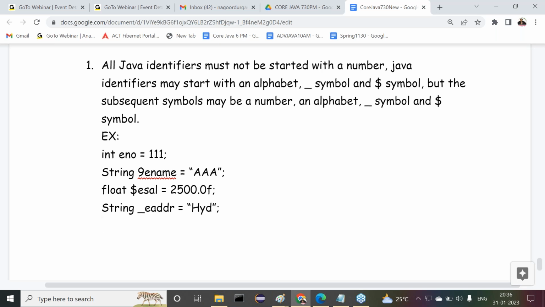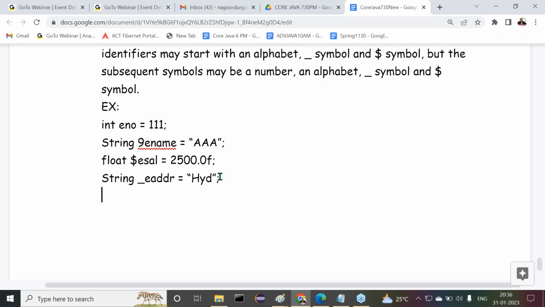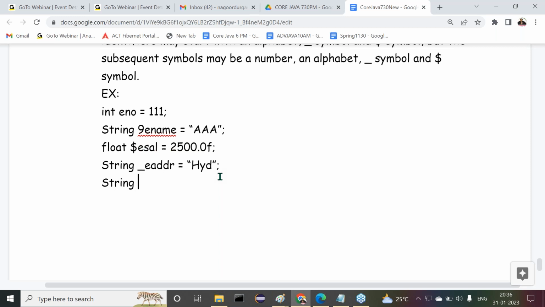These are examples I'm telling you; later I will check the validity of each one. Next one: string EMP9number is equal to 999. Then string EMP_ADDR is equal to Hyderabad.